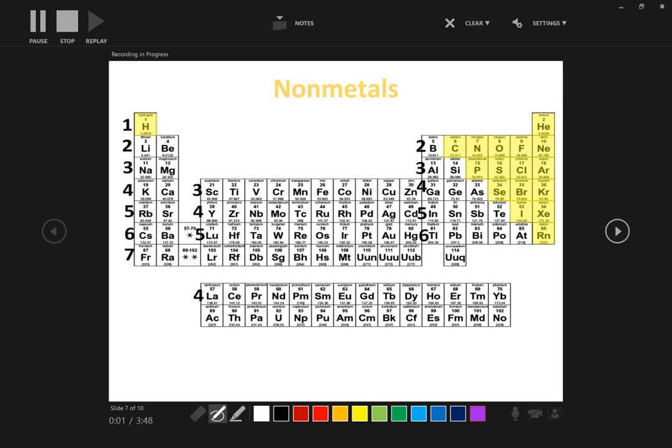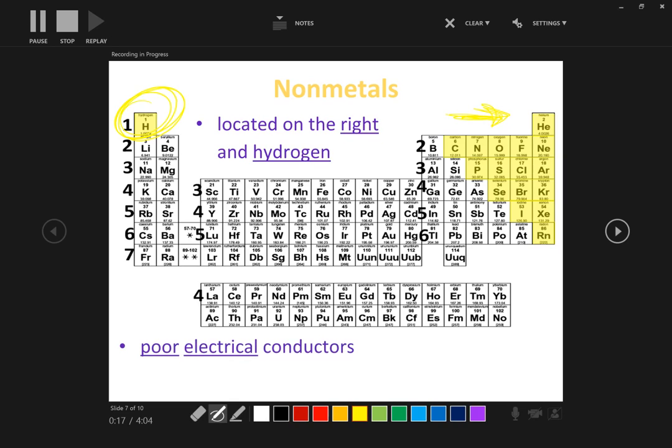Our next class is the nonmetals. So what are nonmetals? Nonmetals are located on the right, and hydrogen. So as you can see, most of them are located on the right side, but you have the one exception over here, that is hydrogen. Nonmetals are poor electrical conductors. They are brittle, and they are non-lustrous, which means that they are not shiny.